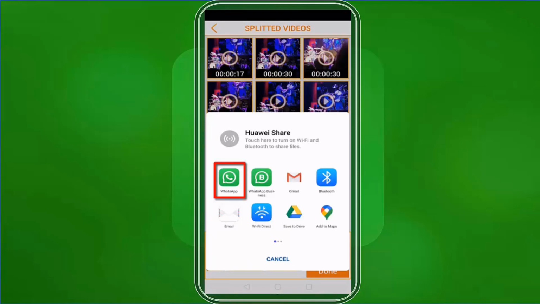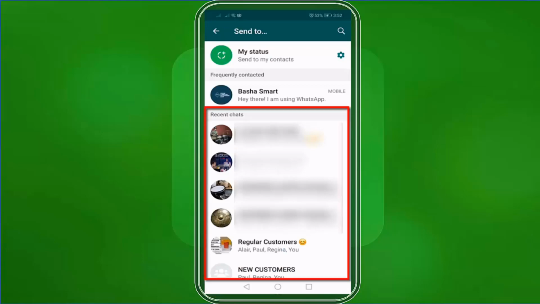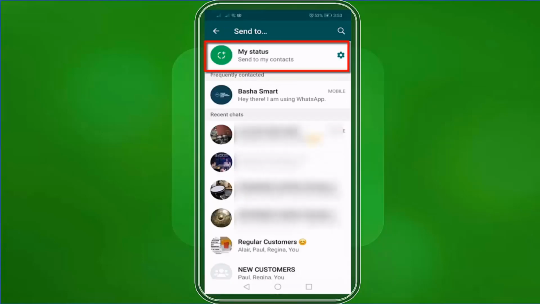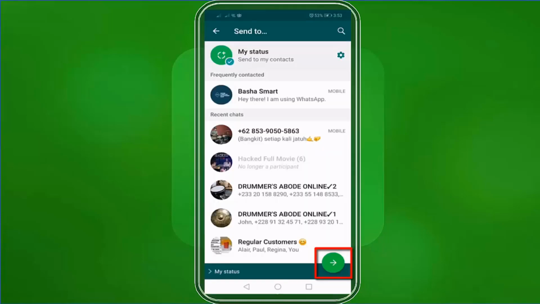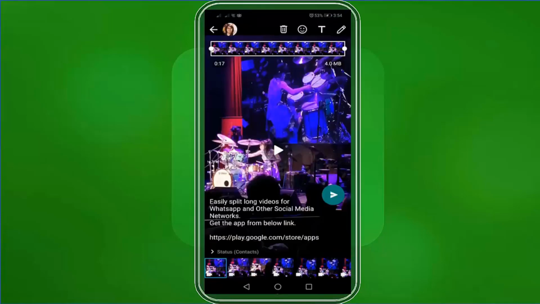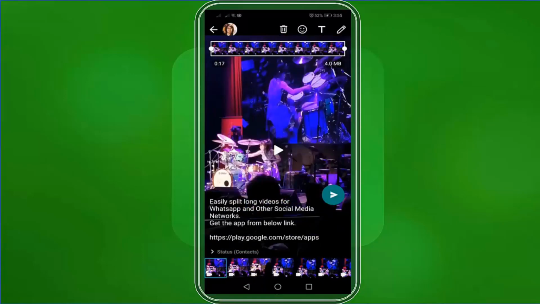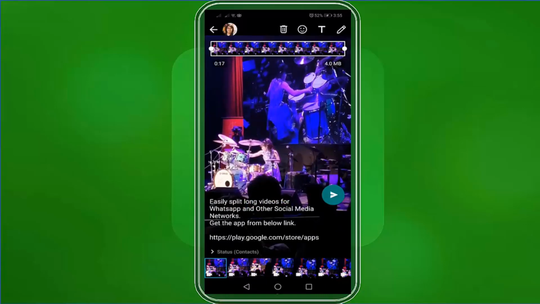Let's choose WhatsApp. Then you can send these clips to your recent chats and other WhatsApp contacts. Let's share these clips to My Status. Then tap on this icon. You will see this window on your WhatsApp mobile app. These are the selected clips below. This shows you that each video is 30 seconds long. You can play each clip if you tap on the play icon.